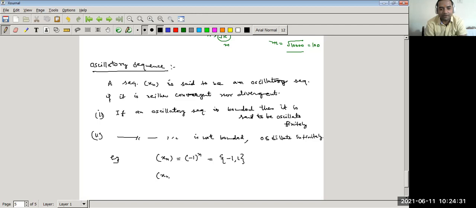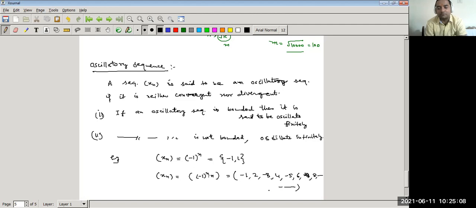But if we take xn equal to (-1) to the power n times n, then we get the sequence -1, 2, -3, 4, -5, 6, -7, 8, and so on.